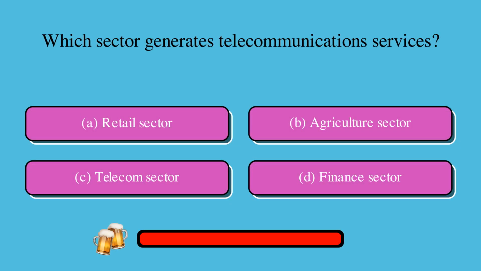Which sector generates telecommunications services? Is it A, retail sector, B, agriculture sector, C, telecom sector, or D, finance sector? The correct answer is C, telecom sector.